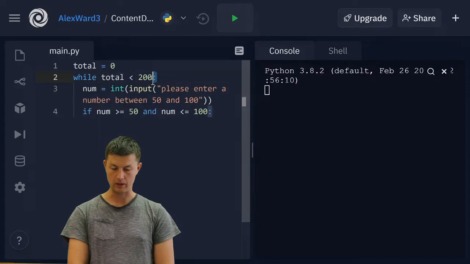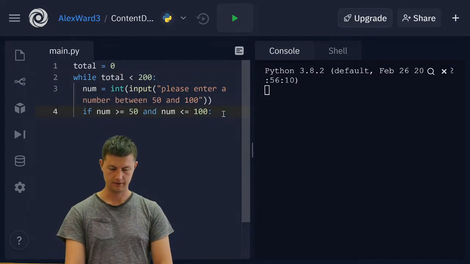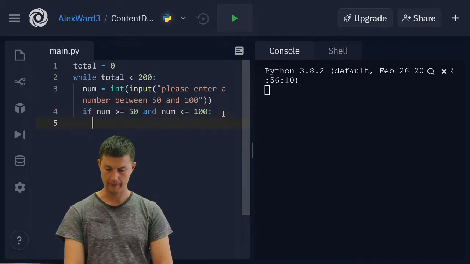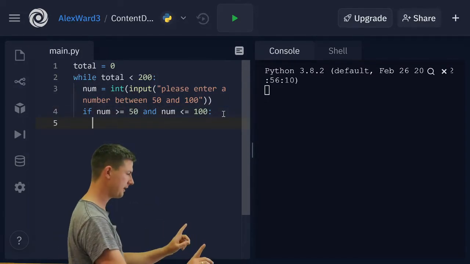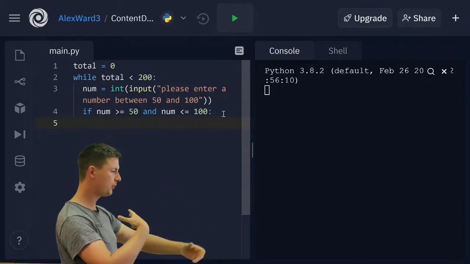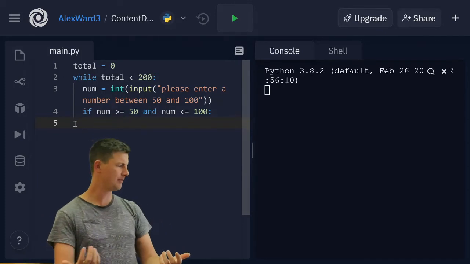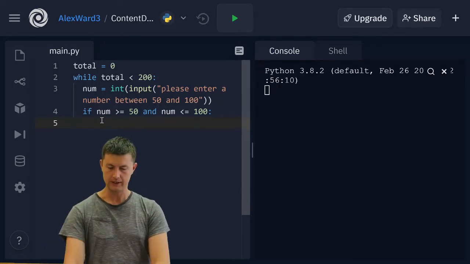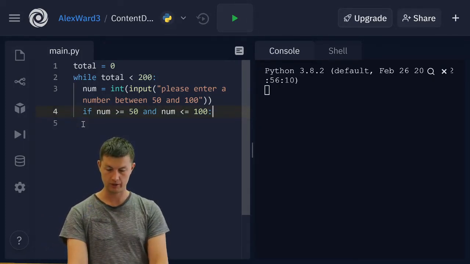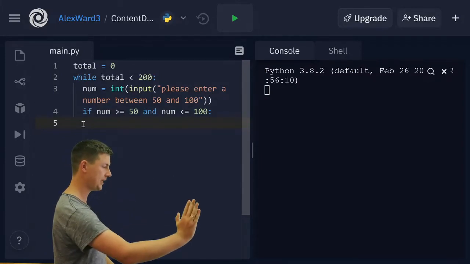Don't forget that colon on the while loop that says this is the end of that statement. Okay, I just hit enter. Look here, we are now 2 tabs deep. So make sure that you've got 1 tab there and 1 tab there. So we're inside the while loop, we're inside the if statement.